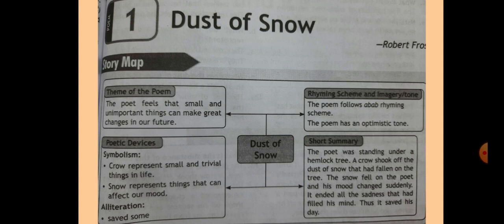Now the short summary. Here you can see the poet was standing under a hemlock tree. A crow shook off the dust of snow that had fallen on the tree. The snow fell on the poet and his mood changed suddenly. It ended all the sadness that had filled his mind. Thus, it saved his day.